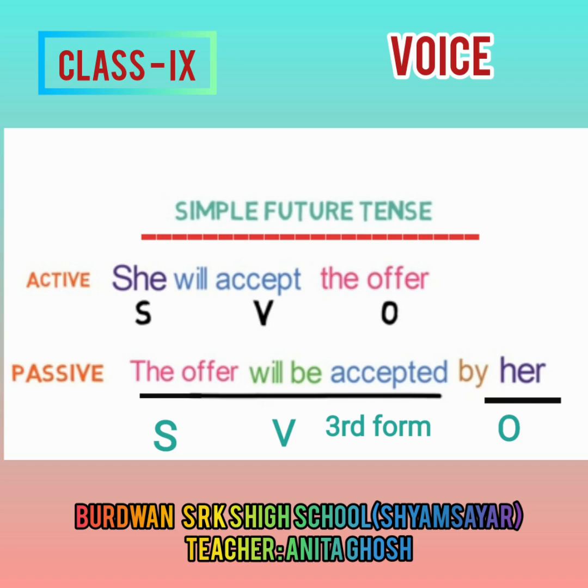Here will be is the be verb, and with it accepted, the third form or past participle form of the main verb, which is accept in the active voice, and here in passive voice it becomes accepted, the third form. And with it by, an agent or preposition, and after that the object. Object is here her, which is the subject in active voice, she. As she is a pronoun, it is changed into her. So the whole passive form is: the offer will be accepted by her. I think you all get it. Thank you.